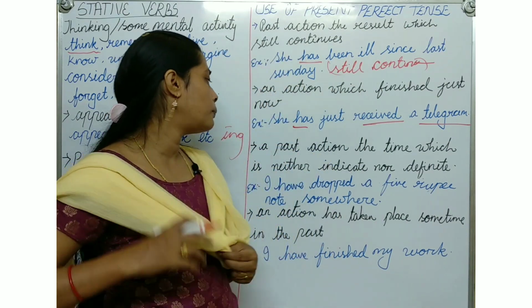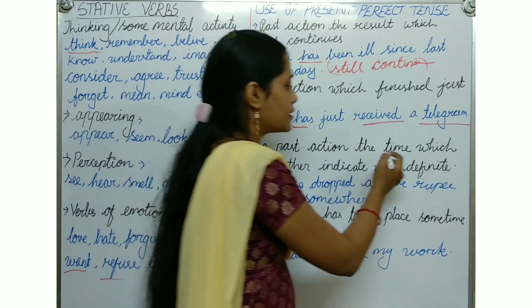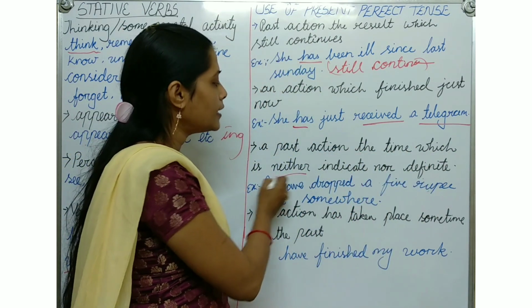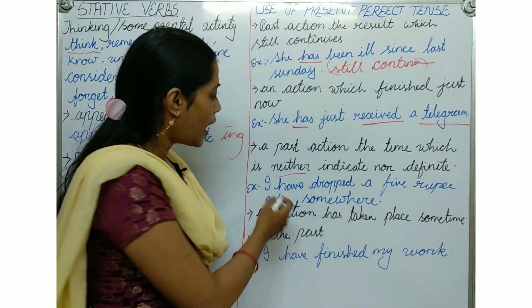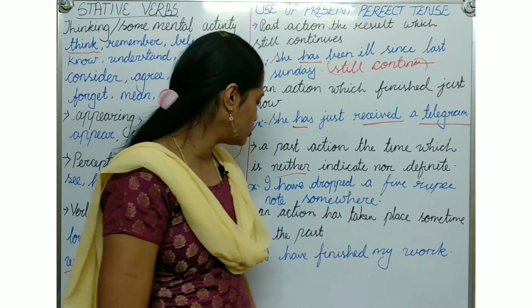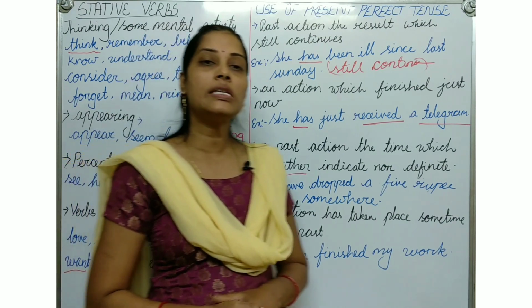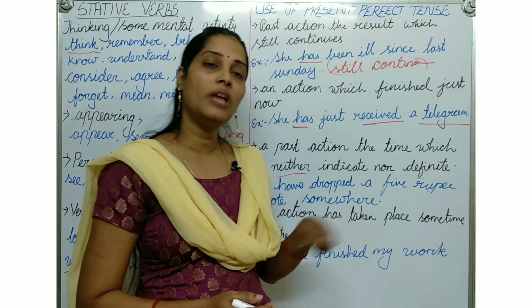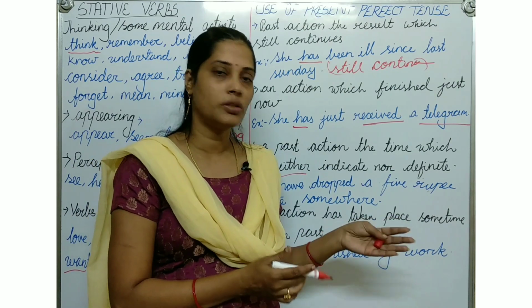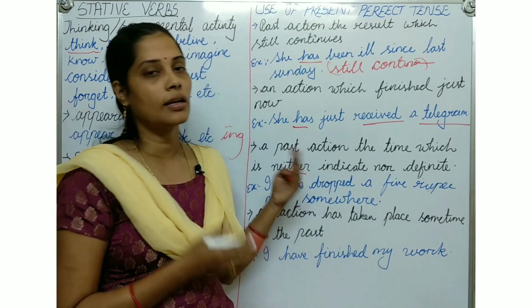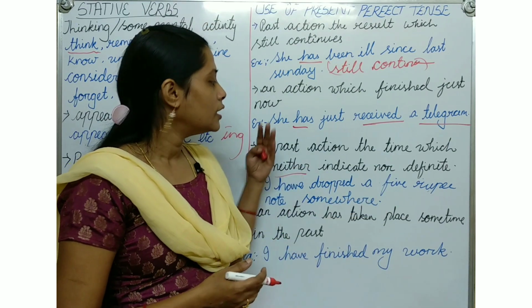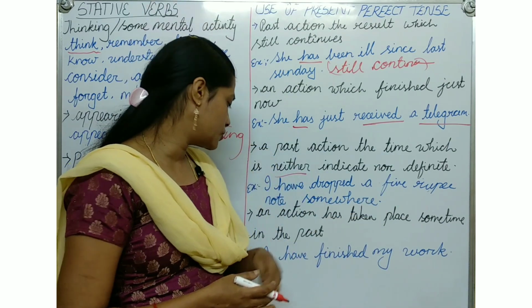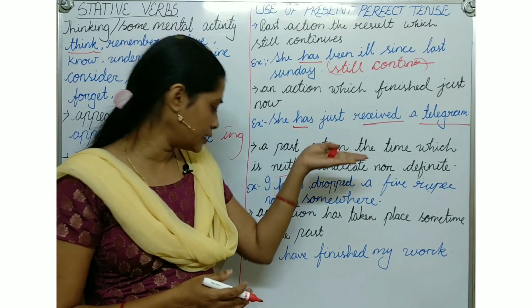Then we will see a past action where the time is neither indicated nor definite. So: I have dropped a 5 rupee note somewhere, which is already done. I have already dropped it, but I don't even know where. It's not in my mind where I dropped it. So in that place also we can use the present perfect tense.